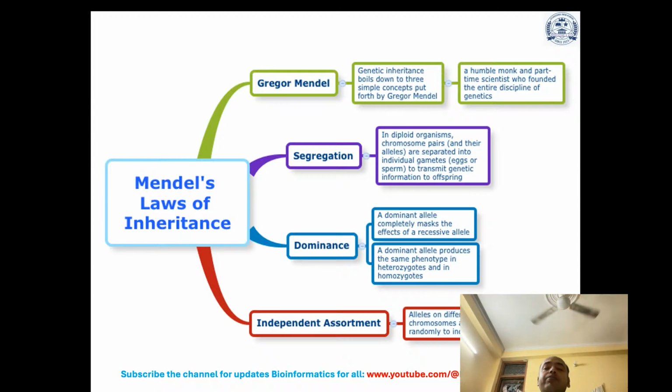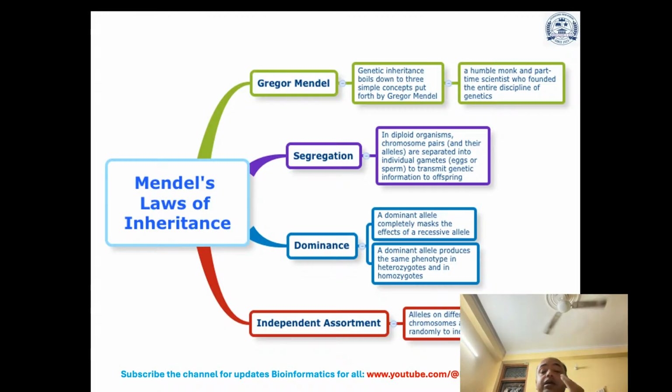For example, Mendel says that genetic inheritance boils down to three simple concepts put forth by Gregor Mendel, a humble monk and part-time scientist who founded the entire discipline of genetics, which we see even in modern genetics: the law of segregation, then the law of dominance, then the law of independent assortment. These are Mendel's laws of inheritance.